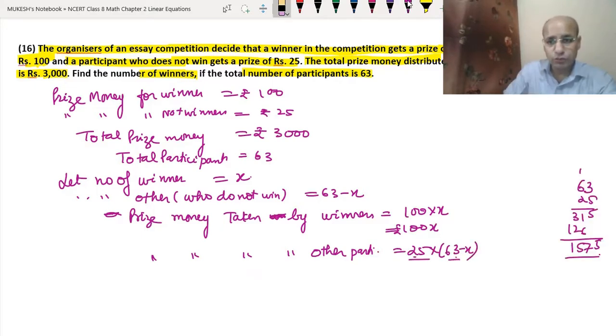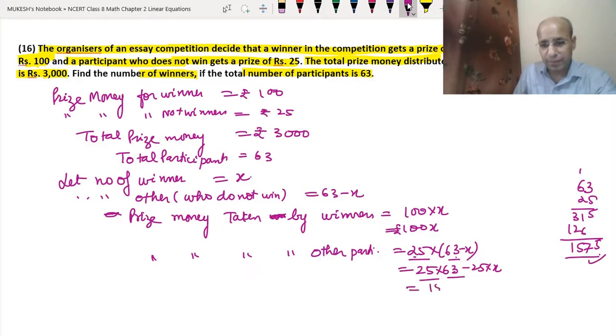We should use the distributive property. That will be much easier. If we use the distributive property here, 25 into 63 minus 25 into x. So 25 into 63 we have got here 1575 minus 25x. Okay. So the total money, the money taken by the winners and the money taken by the others who do not win, is 3000.